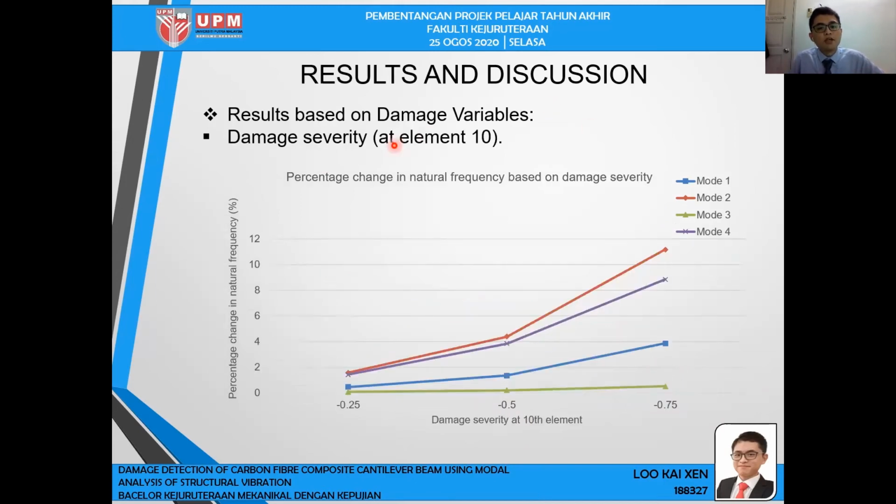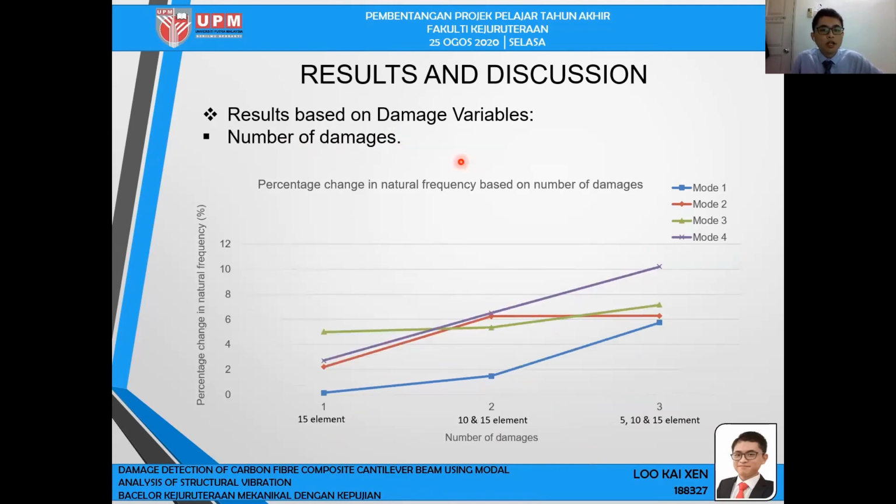For the second variable, the damage severity, what we can observe is that the percentage change in natural frequency increases with increased damage severity for all 4 modes. For the third variable, number of damage, what we can observe is that the mode 4 natural frequency increased linearly with the number of damage.